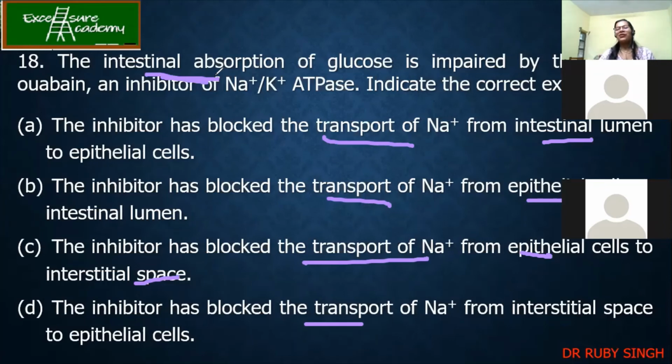This is what I'm saying: when you listen, I always keep 2-3 diagrams so that from all respects it gets clear. When I talked about ouabain, remember the epithelial cells have the apical and basal membrane. So you need to remember the structure so that the concept becomes easy. So here the answer is C.